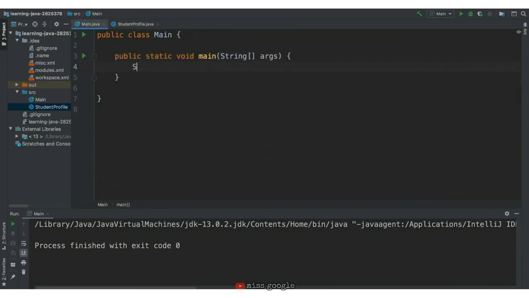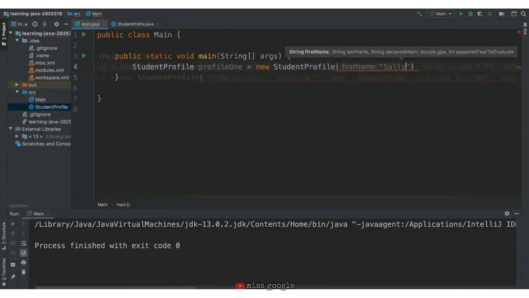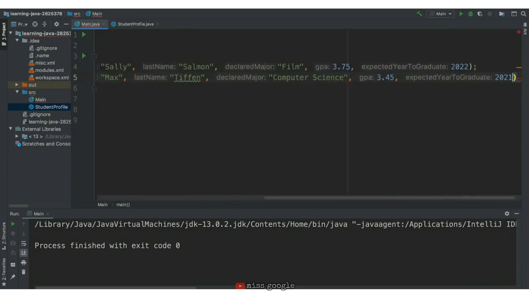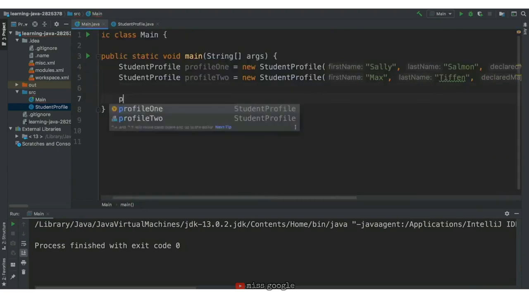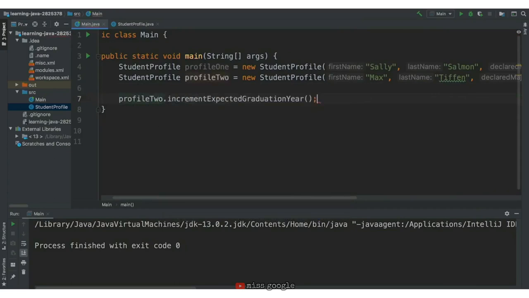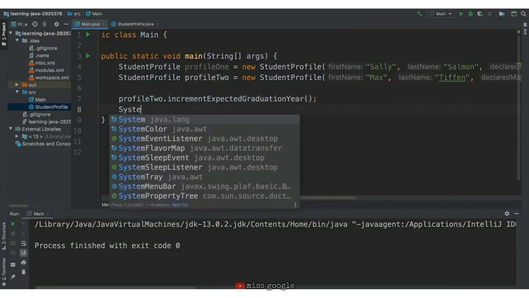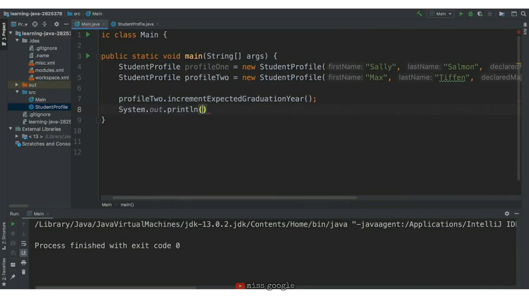Now, we'll go to our main class and create 2 student profile instances. With the 2 profiles created, we'll call the increment expected graduation year function on profile 2. Then we'll print out the value of profile 2's expected year to graduate instance variable. Let's run the program and see what happens.